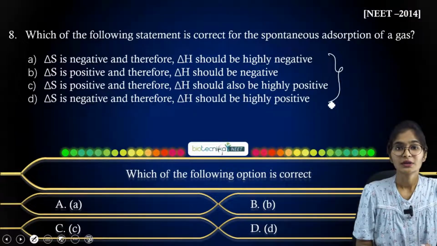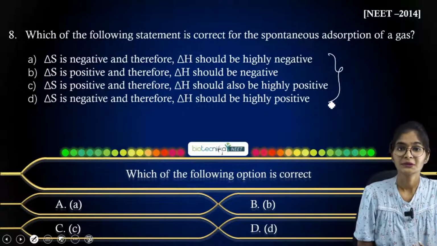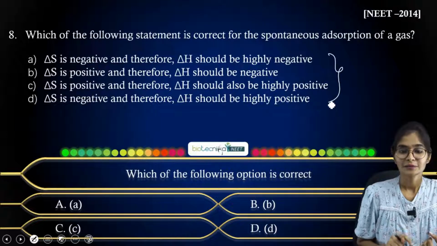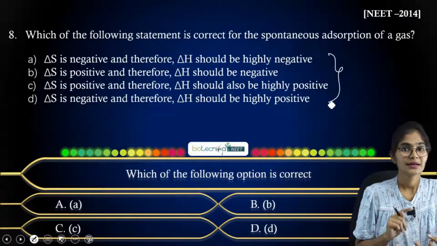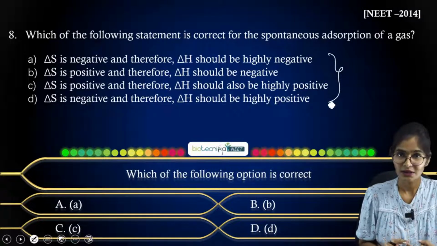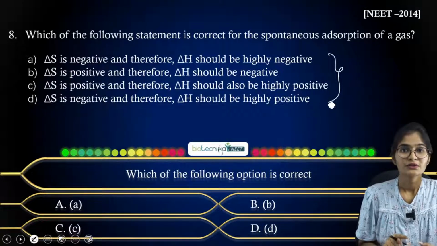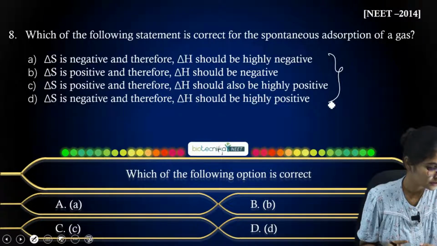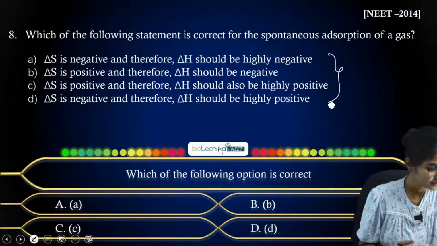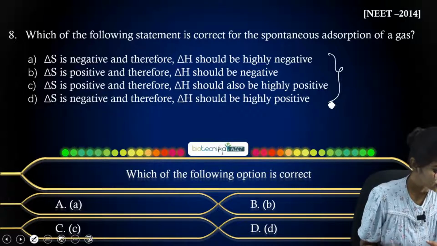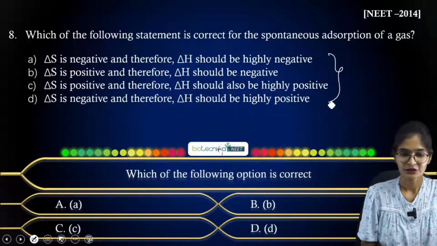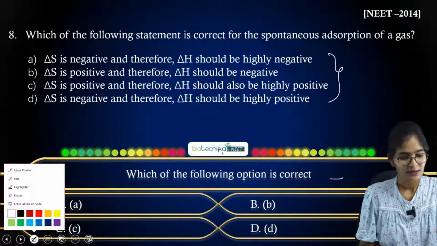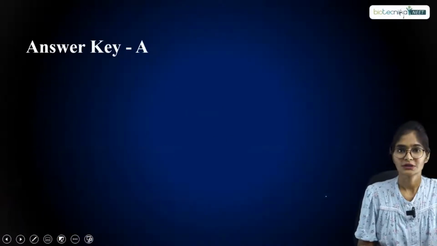The concept you can remember here is the Gibbs-Helmholtz equation. Think accordingly. In the equation, does delta S have a positive sign or a negative sign? Based on that, you are going to answer this question. Vaishnavi has answered option B, Dirtek has answered option B, and Mallikarjun has answered option B. Let us look at the answer. The answer is option A.